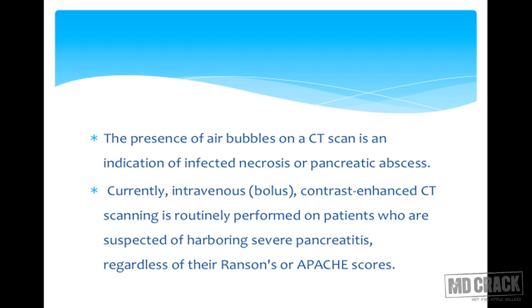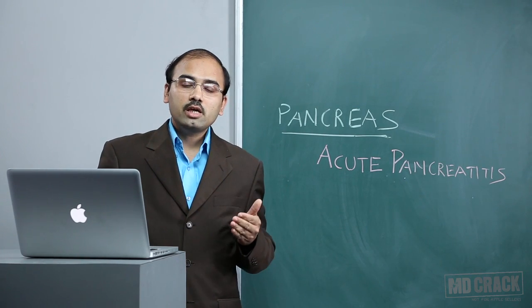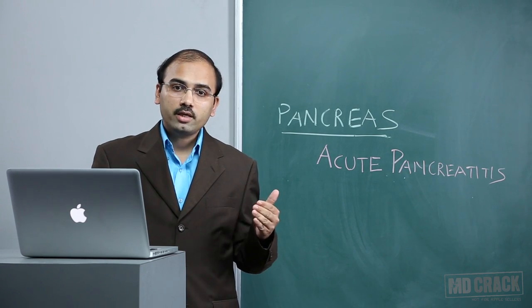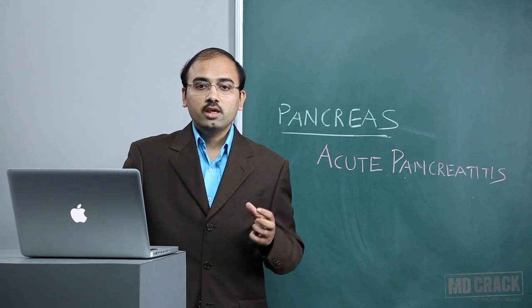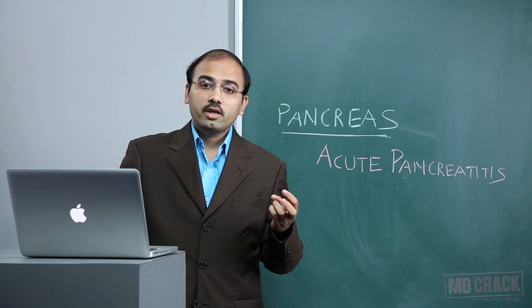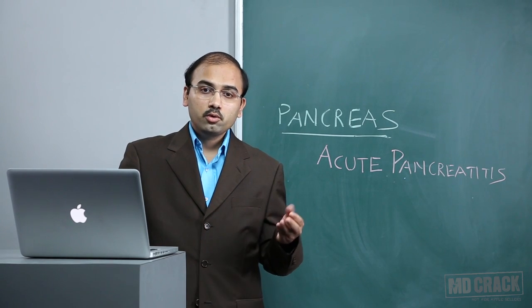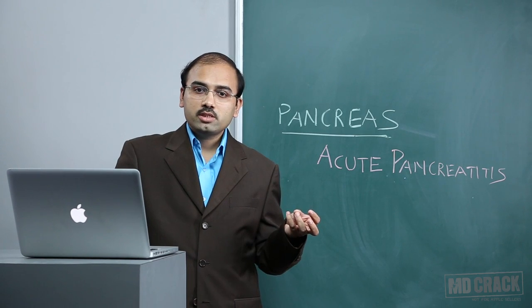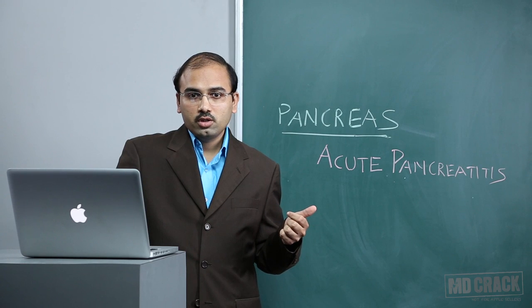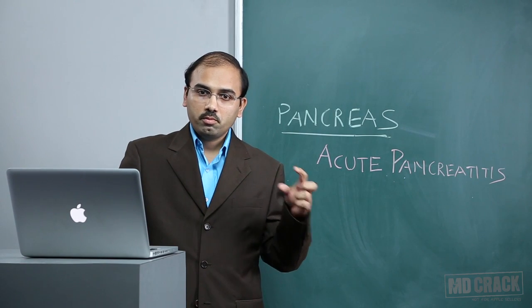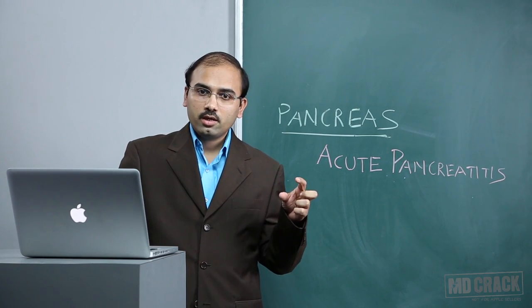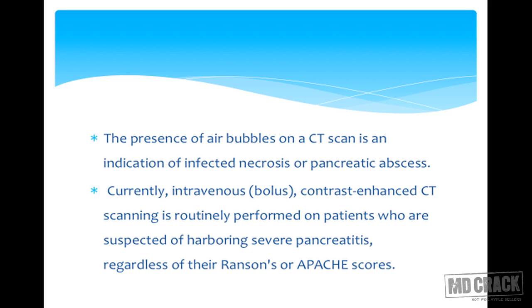So friends, if you are given a clinical scenario in which a patient with acute pancreatitis is in its second week, and the patient has fever and raised counts, and they ask you which of the following investigations you will do, they will give you MRI, CT scan, MRCP, ERCP or ultrasonography. You have to pick CT scan as the best choice of investigation to pick up the air. Currently, intravenous bolus contrast-enhanced CT scan is routinely performed on patients suspected of harboring severe pancreatitis, regardless of their Ranson score or APACHE scores.